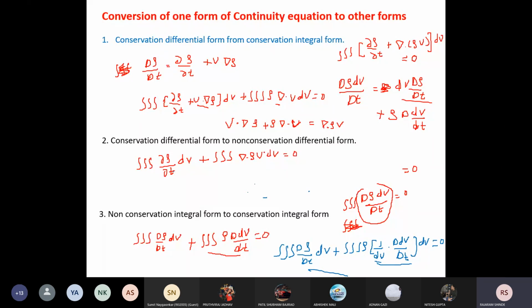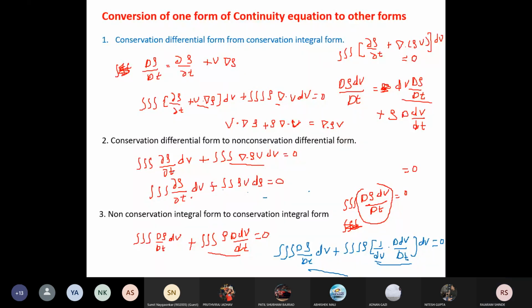Now I will convert this volume integral to a surface integral by using Gauss theorem. So you will get triple integration of d rho by dt dv plus double integration of rho v dot ds, with del removed, equal to 0.